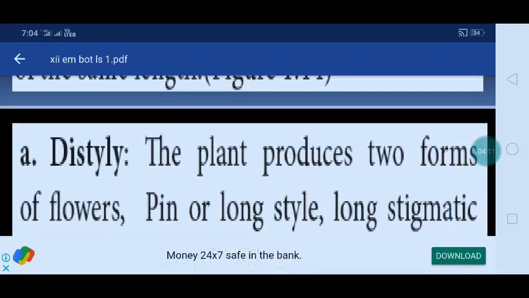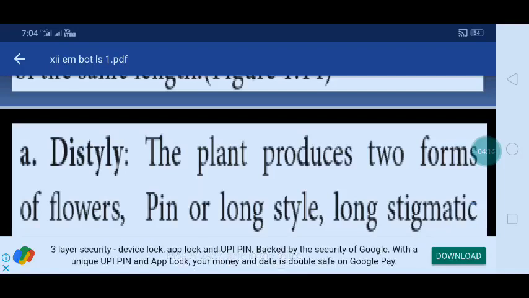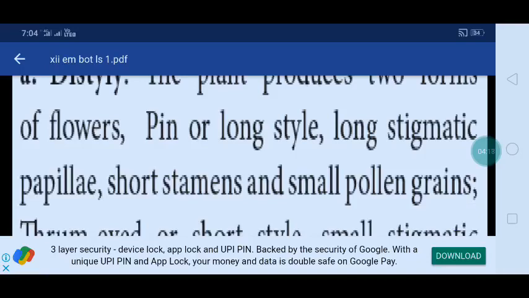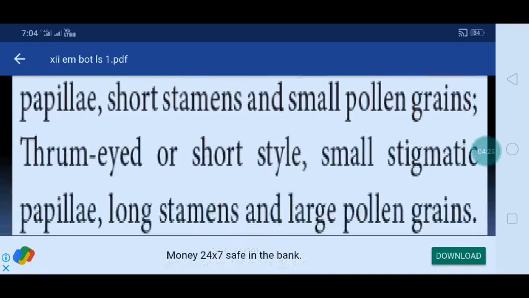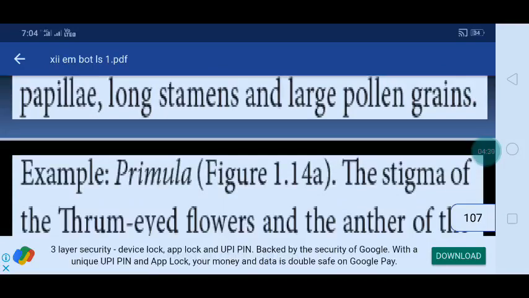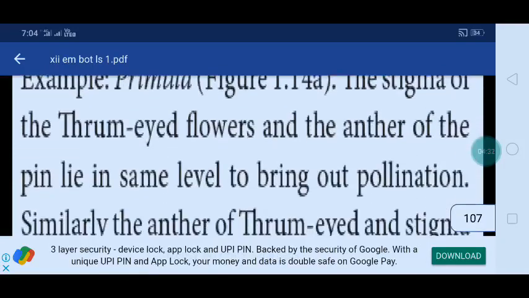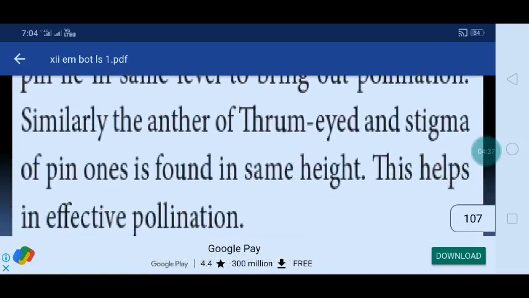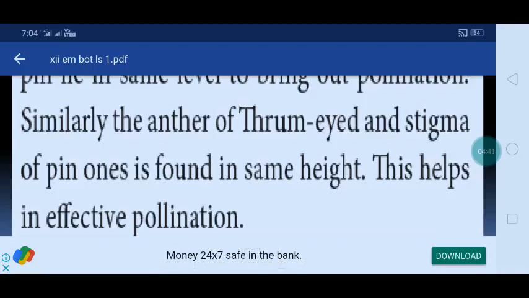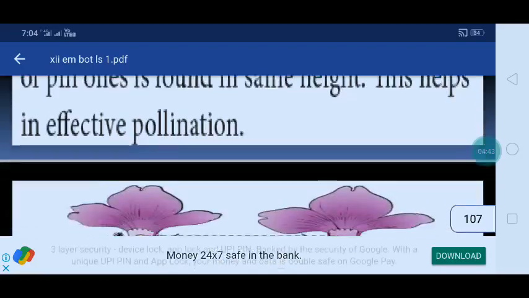Distyly. The plant produces two forms of flowers: pin or long style, with long stigmatic papillae, short stamens and small pollen grains; and thrum-eyed or short style, with small stigmatic papillae, long stamens and large pollen grains. Example, Primula. The stigma of the thrum-eyed flower and the anther of the pin lie at the same level to bring out pollination. Similarly, the anther of thrum-eyed and stigma of pin are found at the same height. This helps in effective pollination.